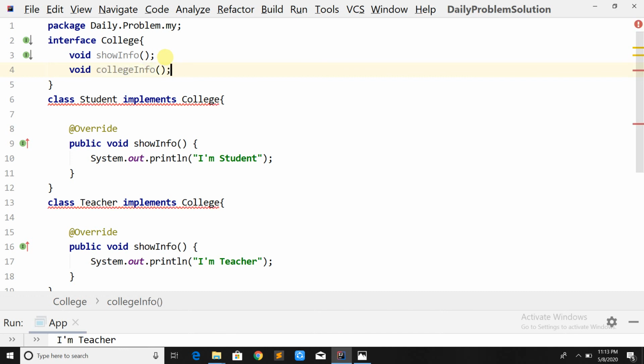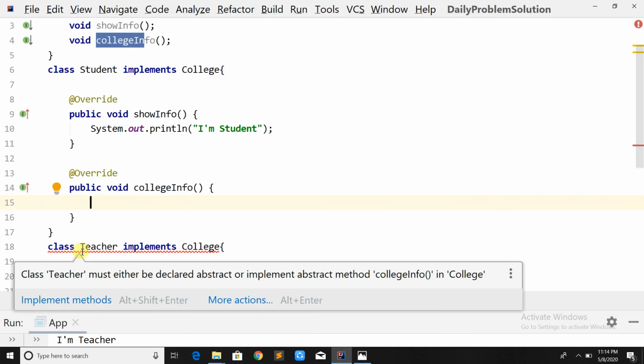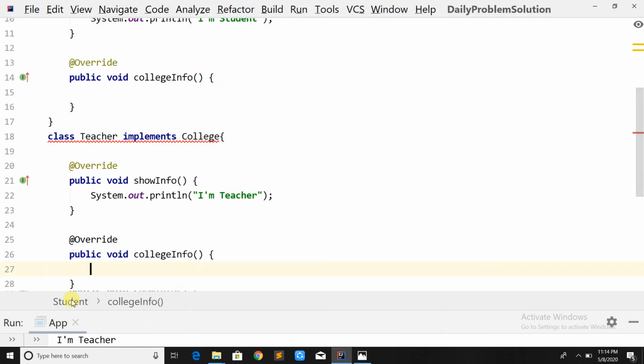Then these two classes need to implement this college info method. But if you look at the code closely, the definition for this method will be the same for both classes. If I implement this inside the student, then the teacher also, by default, the definition for college info will be the same, right?